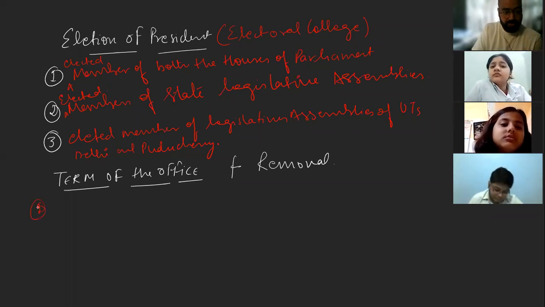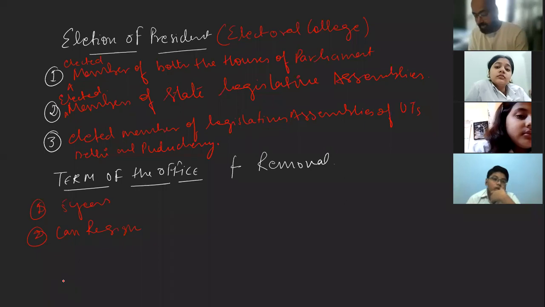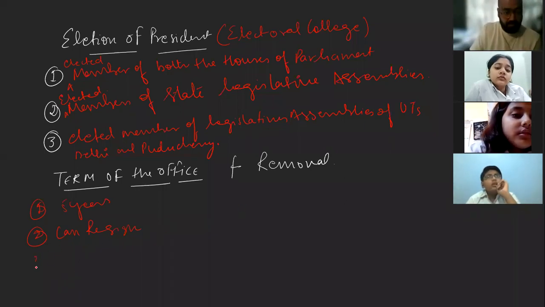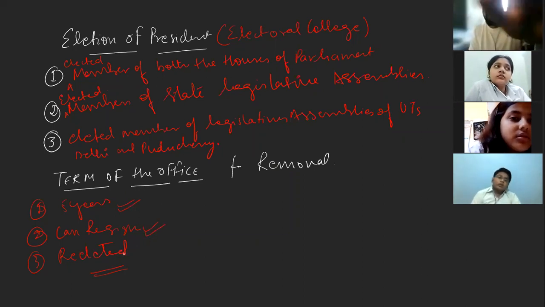Coming to the term of office. The term of office is 5 years. The president can resign also. And third, he can be re-elected also, but that's not part of the term of office. The term of office is 5 years, or if he feels, he can resign.